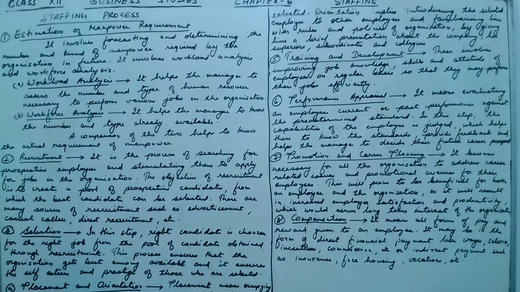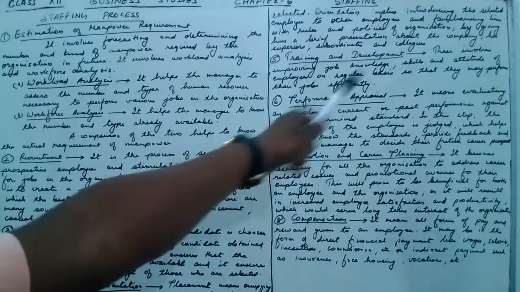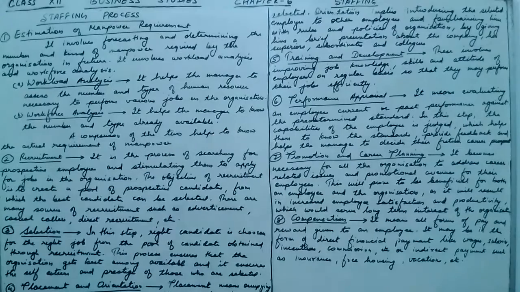The fifth step is training and development. This involves improving job knowledge. So after the placement, training is given to the employee and the employee is developed, in which his knowledge, skill and attitude are developed on a regular basis so that he can perform his job efficiently.